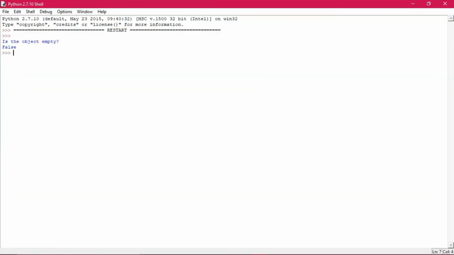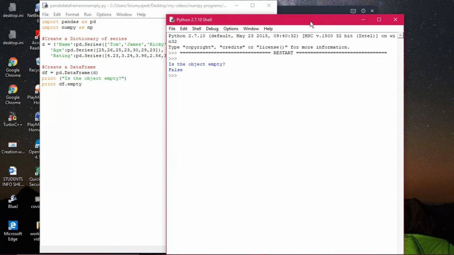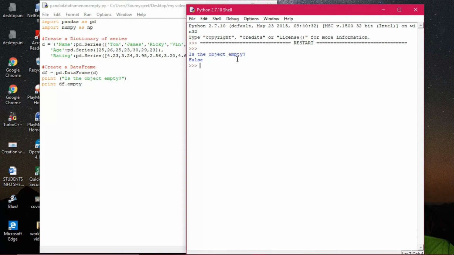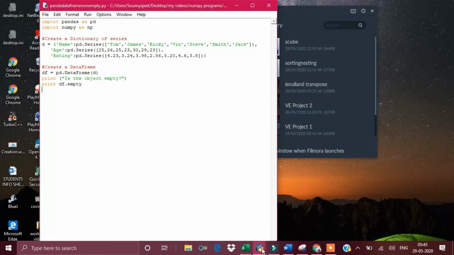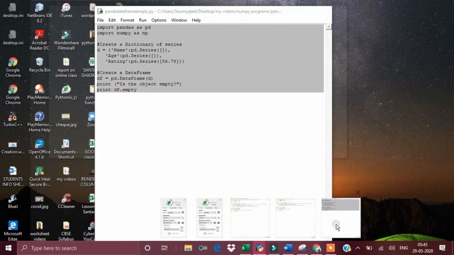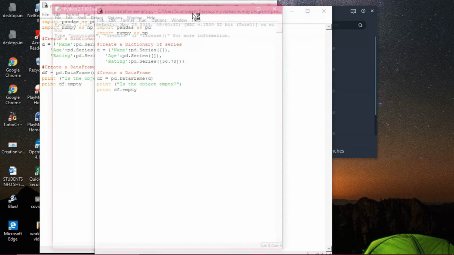Now listen here, if at least one data is there, in that case also it will return false. Is the object empty? No. False, and the object is not empty, that's why. Now see the difference between the two programs.